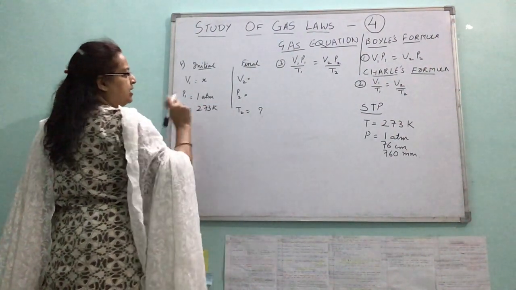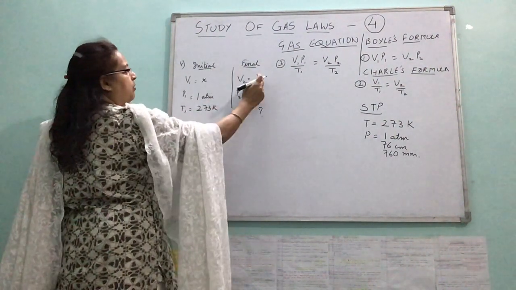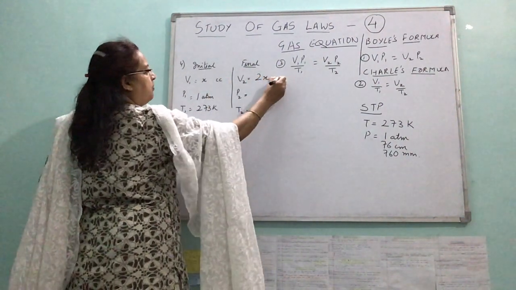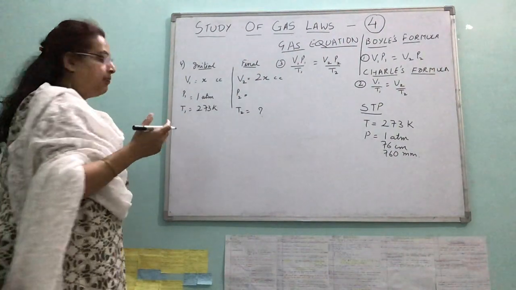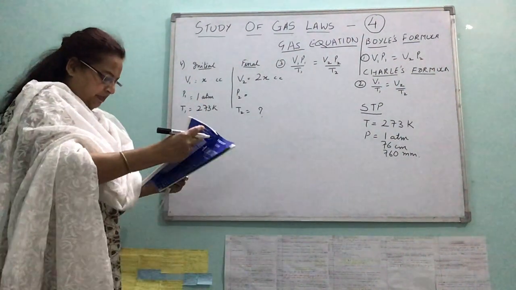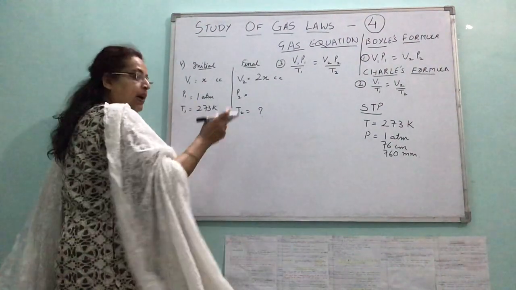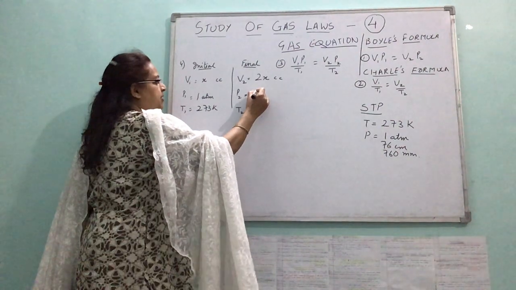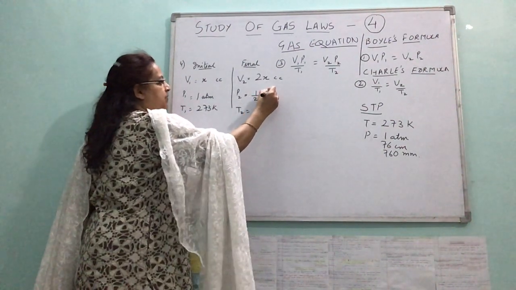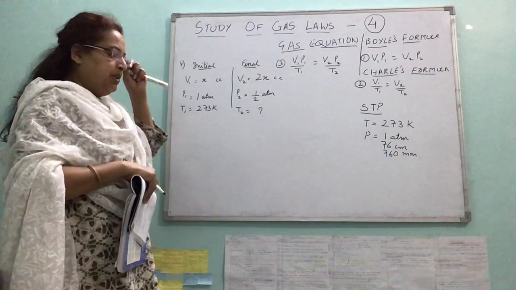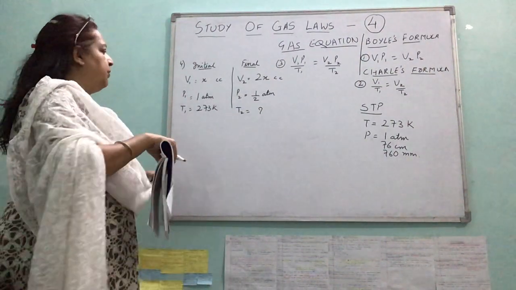What temperature is necessary to double the volume of gas? This would be 2x. Whatever unit you put, you can put. This is up to you because we are assuming. If the pressure is decreased by 50%, it becomes half. So decrease by 50% would be half atmosphere. Orally you can do it, decrease by 50% means it just becomes half.